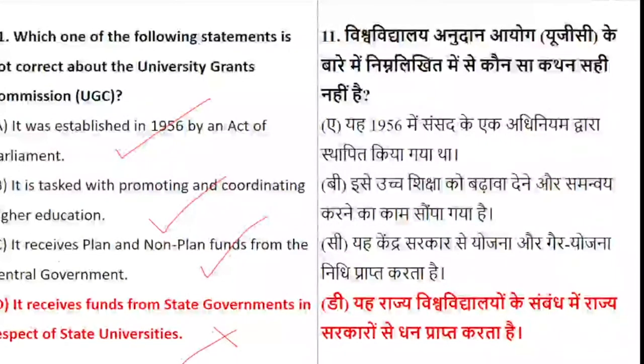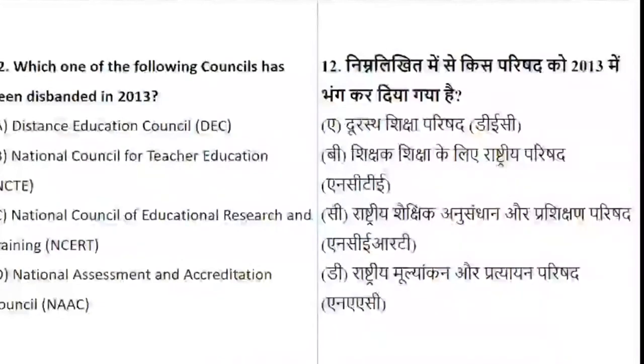Okay, fine. So let's see now question number 12. Everyone, okay. Which of the following councils was disbanded in 2013? So in 2013 there is a ban for one council. Which is that council?